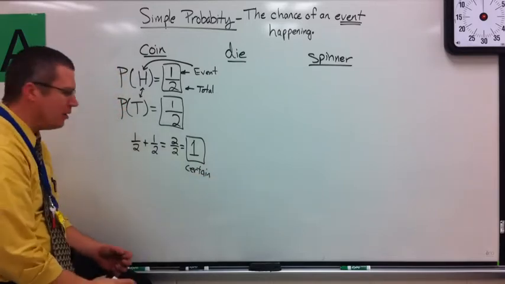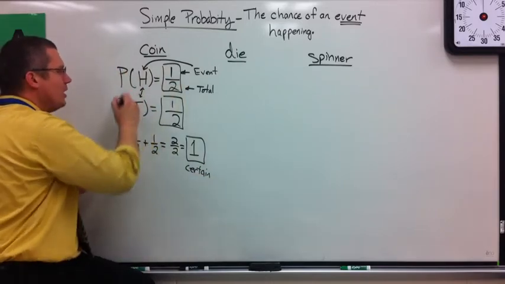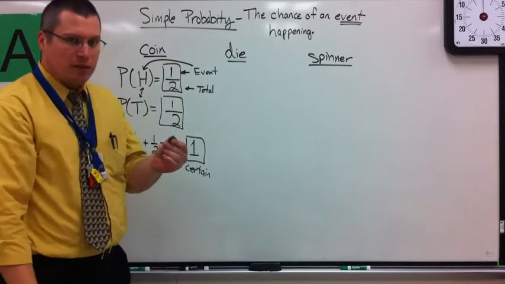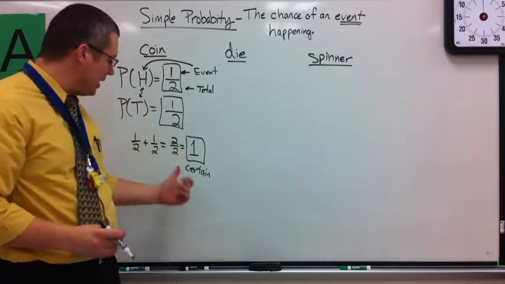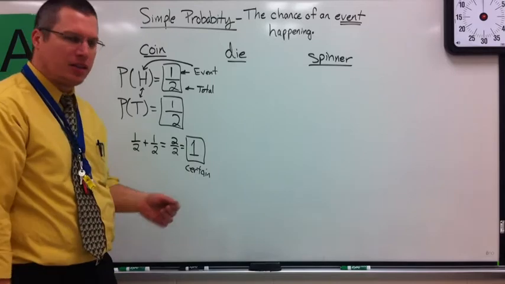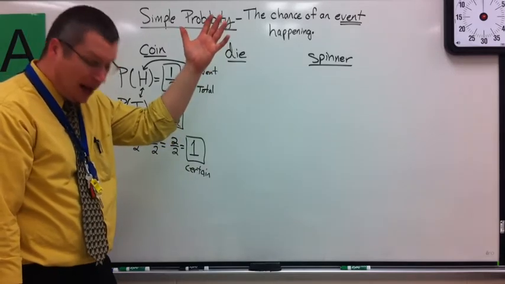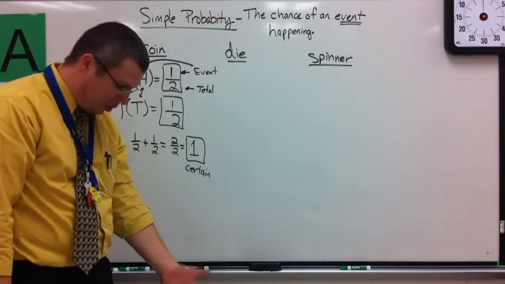Now, does this make sense? If you take all of these probabilities and drop a coin, what it says is you're certain to get one of them. Now that should make sense. If I drop a coin, I'm bound to get a heads or a tails. Guess what? I got a tail.